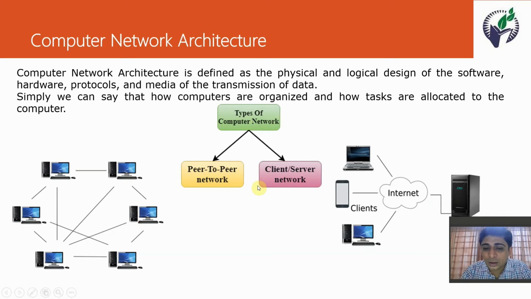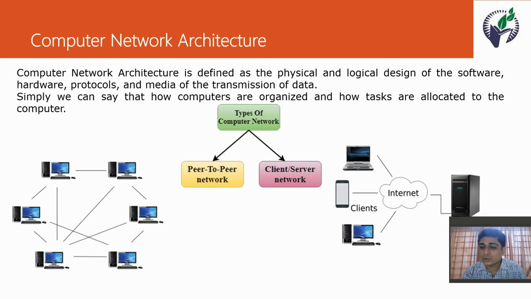What is a client-server network? In this architecture, we have a centralized device, and all the remaining devices are connected to this centralized device. For example, our server. All the computers are connected with the server. A computer works as a client, and the server is the host. A client may send a request to the server.